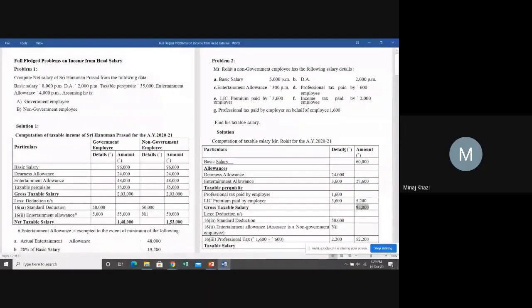So students, when you solve a problem on income from head salary, go step by step. Don't get confused seeing the information. Understand each line item and classify it, whether it is an allowance, whether it is a perquisite, or whether it is not to be taken in the problem at all. Like income tax paid by the employee himself. Here the question of it being taxable under the head salary doesn't come. Salary is something the employer is giving to the employee. If the employee himself is paying income tax, that doesn't come in income from head salaries. So you have to analyze each and every item, then categorize it and put it in the solution.